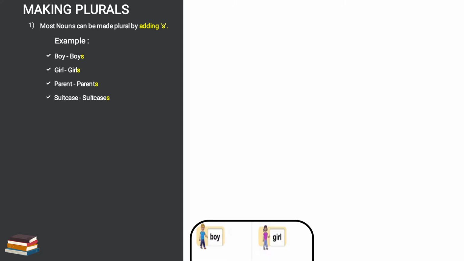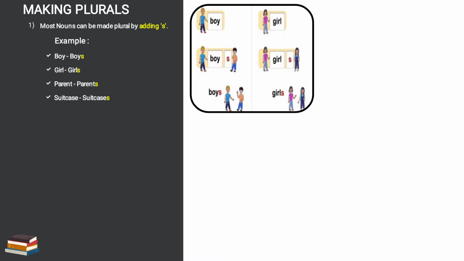Suitcase, we will add s at the last. That is suitcases. Now in the image you see, up there is one boy, and on this side one girl. We added s, means one more boy is standing, and here one more girl is standing. Now how many boys are there? 2. So more than 1, so it made plural form. So 2 boys are there. Same way the 2 girls are also there. So s is added. The girl plural form is girls, and the boy plural form is boys, by adding s at the last.